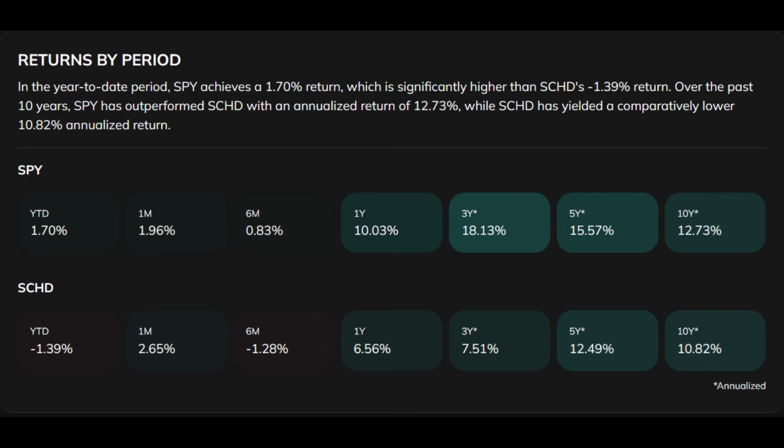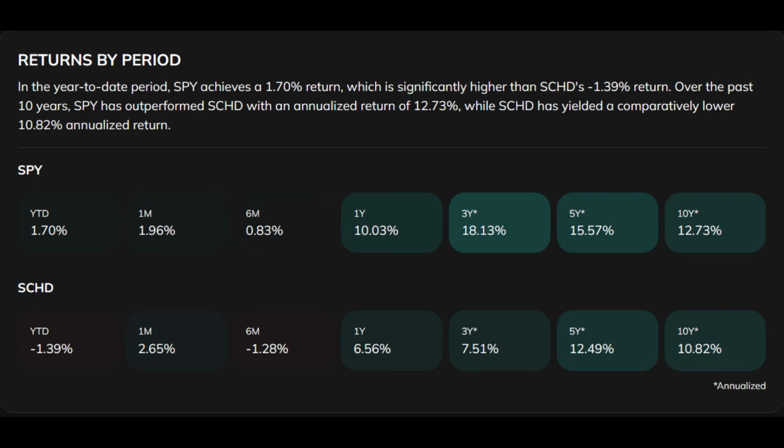The most common criticism it faces is that it has underperformed the S&P 500 in recent years. This underperformance mainly comes down to the difference in strategy between SCHD and the S&P 500. SCHD focuses on high-quality US companies with strong fundamentals and a consistent history of paying dividends. That means it leans heavily towards value stocks and mature industries like industrials, consumer staples, and financials. While these companies are stable and generate steady income, they typically grow at a slower pace.